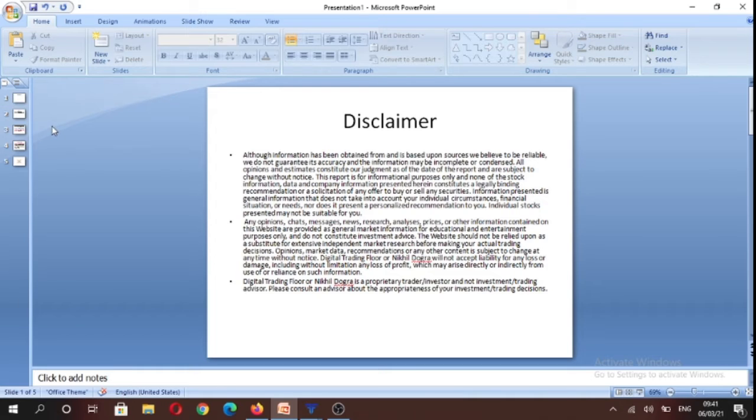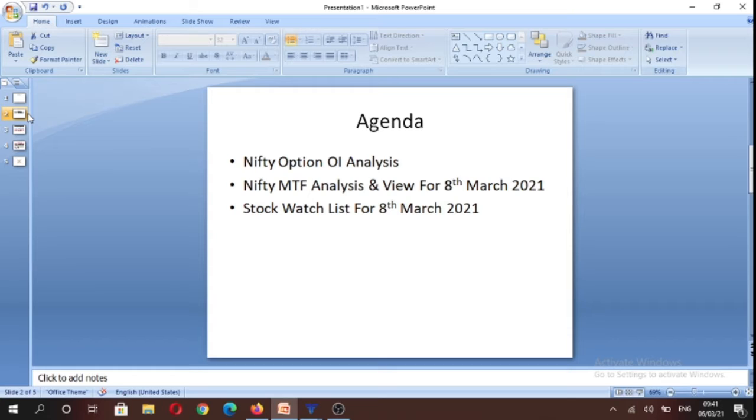So, anyways, coming back to our analysis for Nifty, we would be discussing in this video Nifty options open interest data. We would be analyzing Nifty on multiple time frames, and we would be framing a view for Monday, that is 8th March. Apart from the index, we would be discussing our stock watch list. So let's start by analyzing Nifty options open interest data.